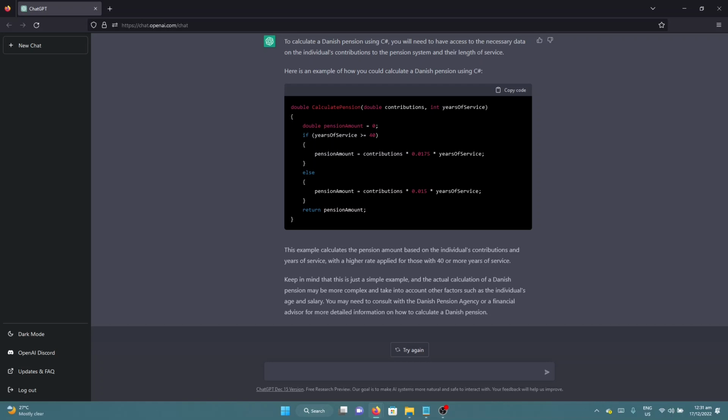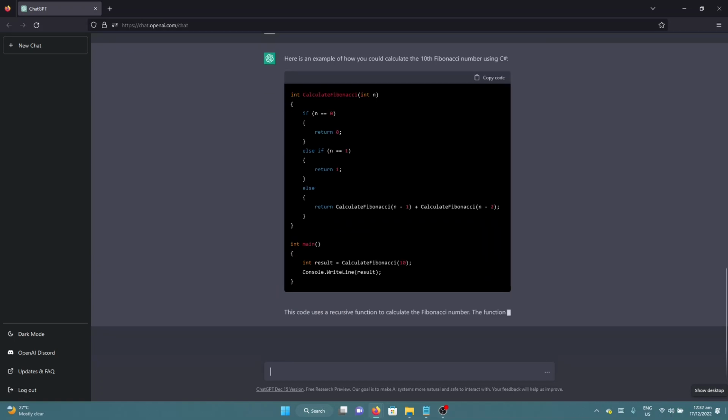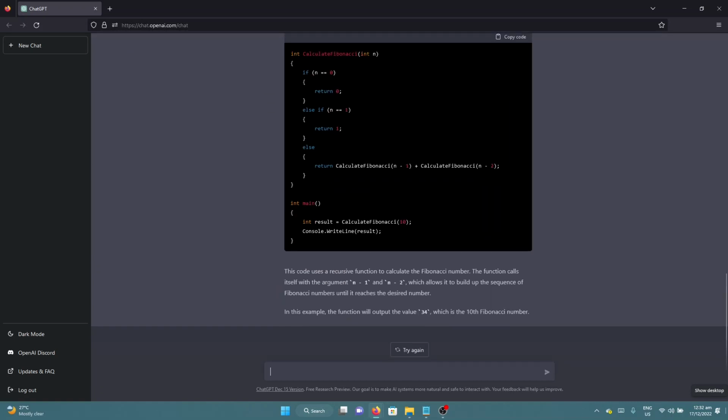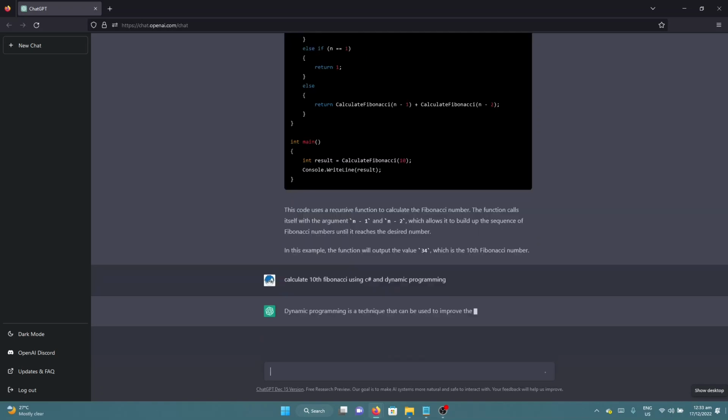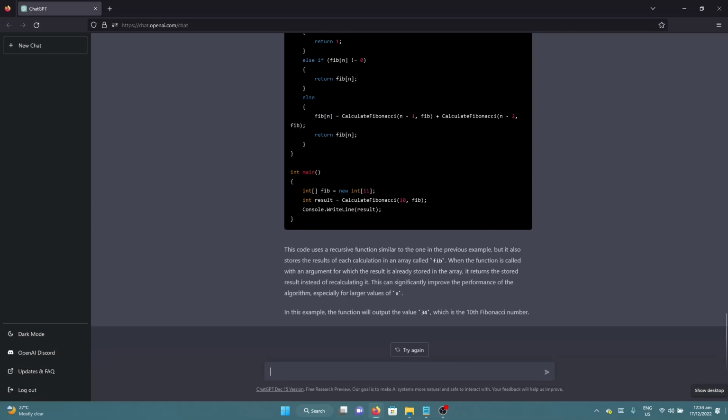Now let's try some computer science problem, which is solving the nth Fibonacci. As you can see, it is able to generate the code. Now let's try if it can implement a dynamic programming using the code that it gave. And again, as you can see, it has successfully implemented dynamic programming on the code that it previously gave.